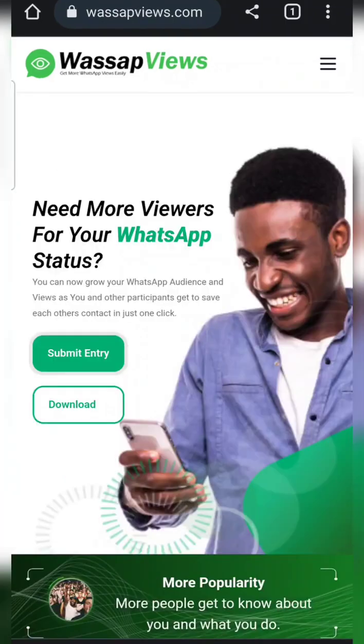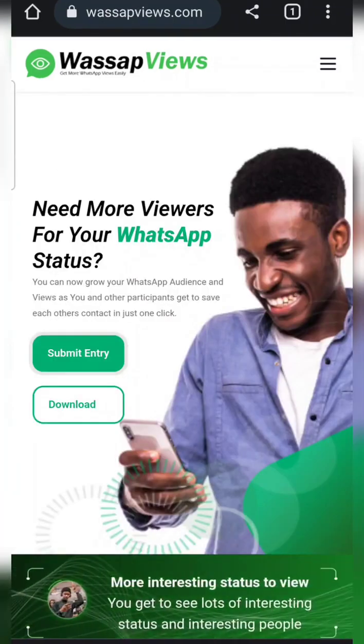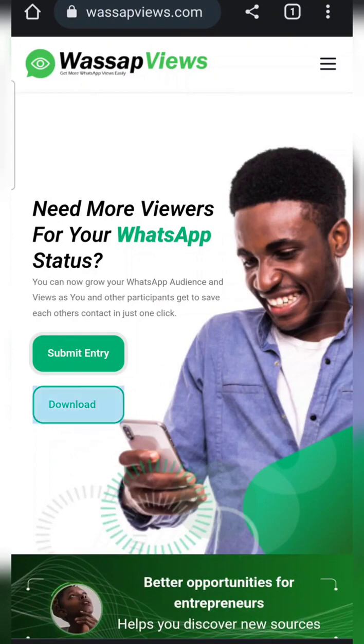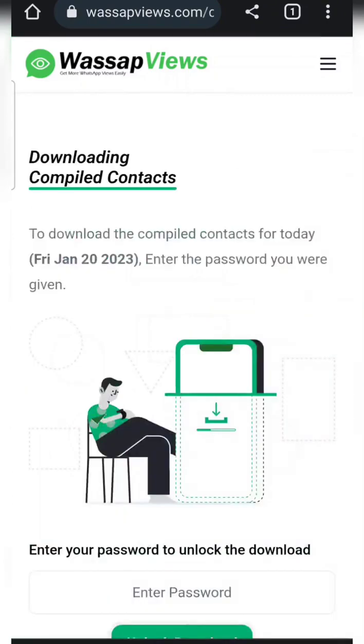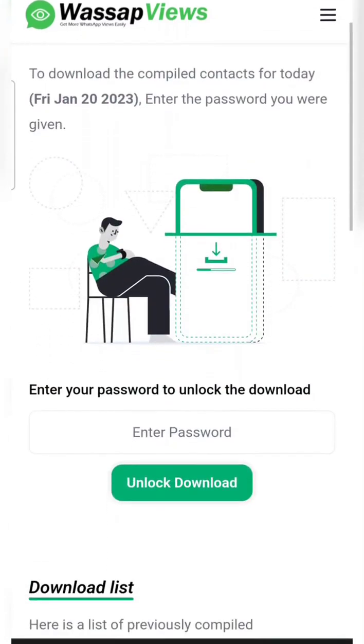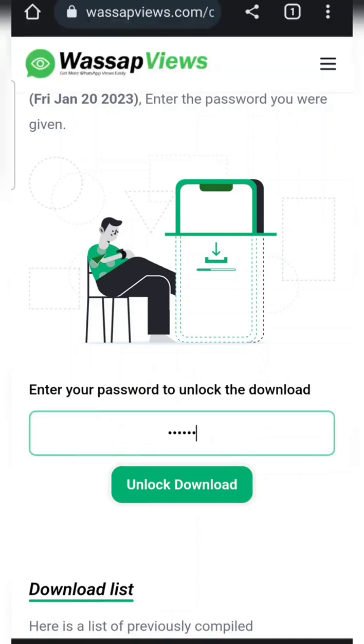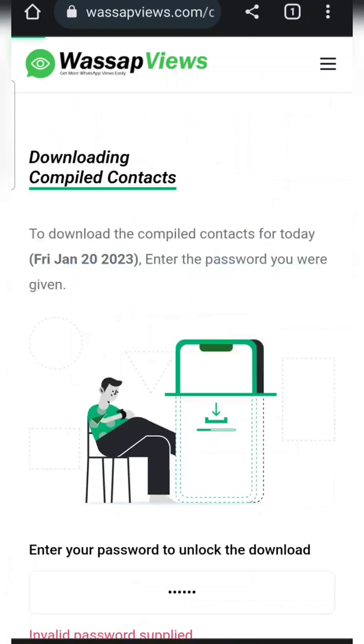So guys, this is like 9:40 p.m. already, so I will just have to go back to the site. Then at this point I will click download. Once I click download, it will ask me for password. Remember I told you that password, you need to save it. So I will just have to minimize and go to where I screenshotted it and copy it. So at this point, I will click on unlock download after pasting the password.